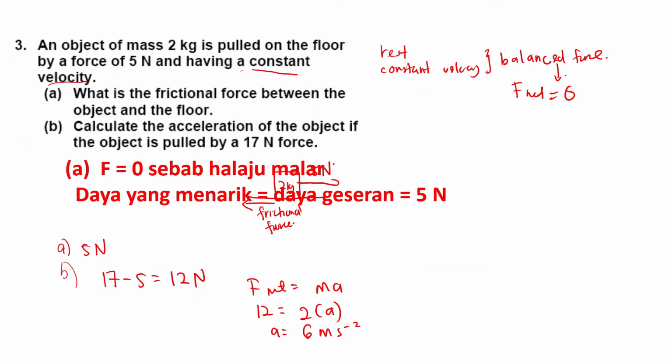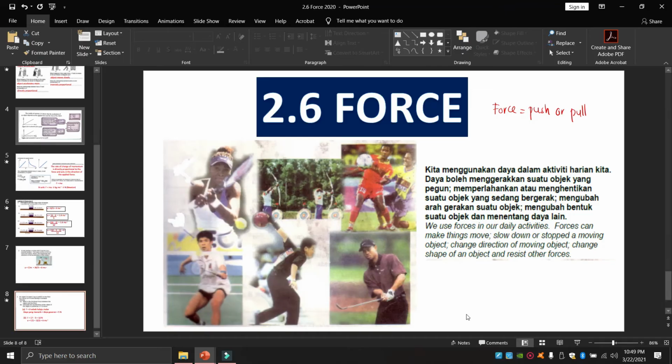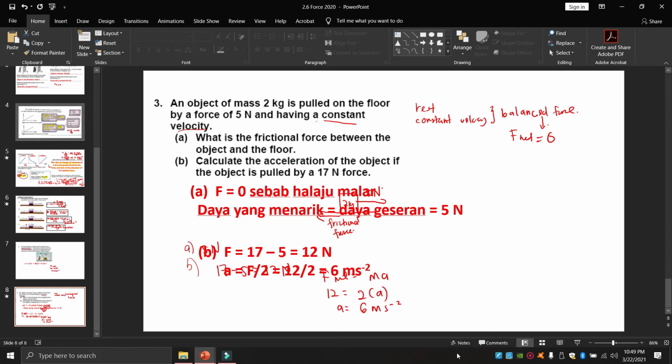Okay, I hope you understand that one. If you don't understand, you can text me. So that's all for force. I want you to do the tutorial, the tutorial for 2.6 force. I already gave it to you. Then maybe we can discuss it in our next class.